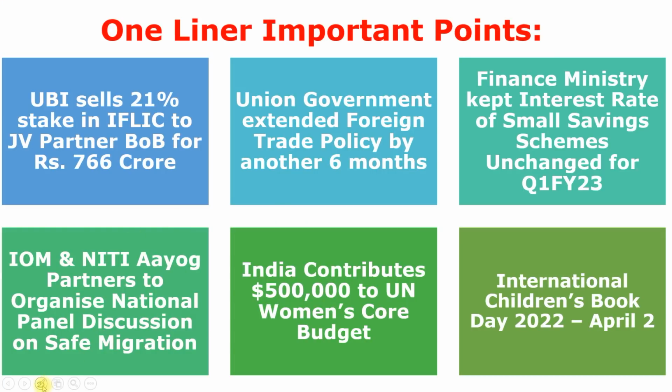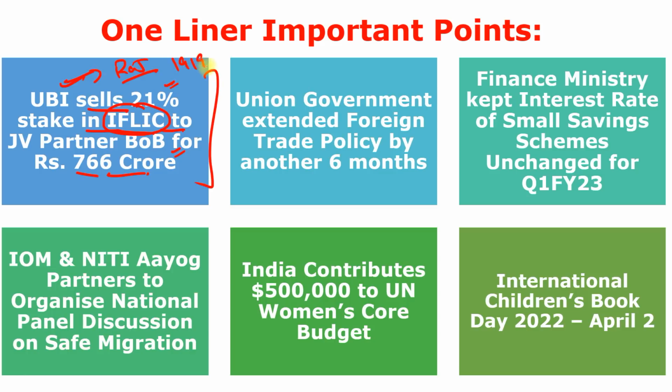Moving to the one-liner important points, here is the first point. Union Bank of India sells 21% stake in India First Life Insurance Company to Bank of Baroda for 766 crore. It means UBI sells 21% to the Bank of Baroda in India First Life Insurance Company. Just remember this line, and remember Union Bank of India Managing Director and CEO is Raj Kiran Rai ji.